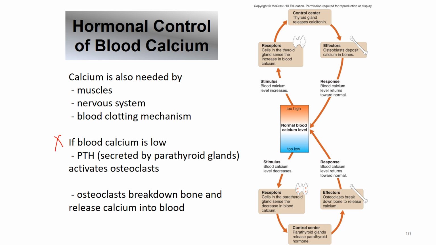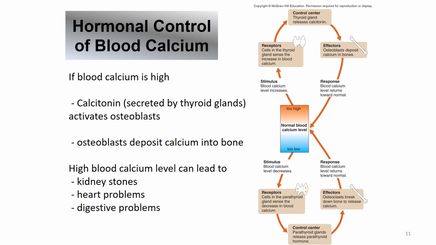So if blood calcium is low, PTH, the hormone released by the parathyroid glands, because PTH actually stands for the parathyroid hormone, this special hormone activates osteoclasts. Well, when you activate the osteoclasts, they break down the bone. And when you break down the bone, calcium is released out of the bone and sent into the bloodstream.